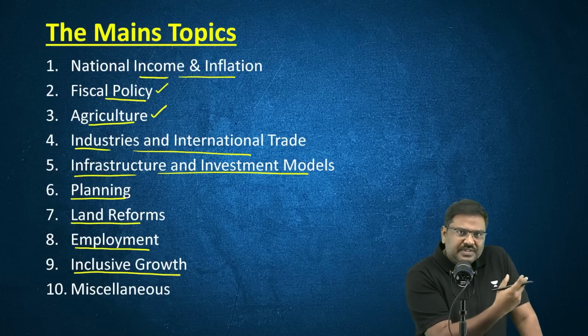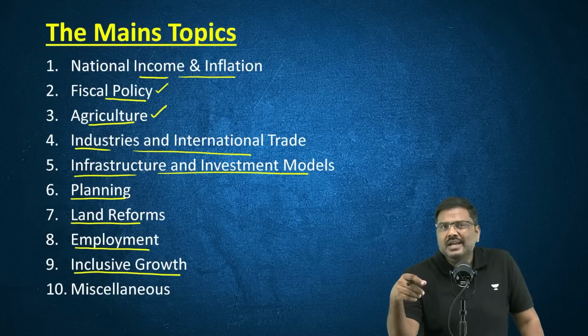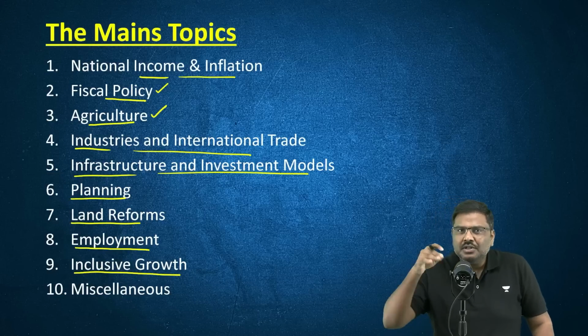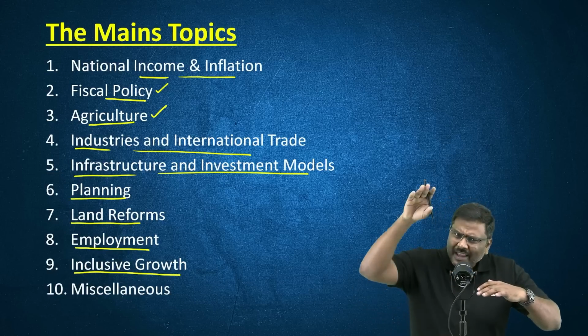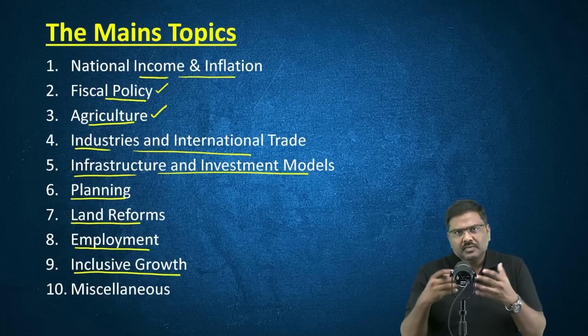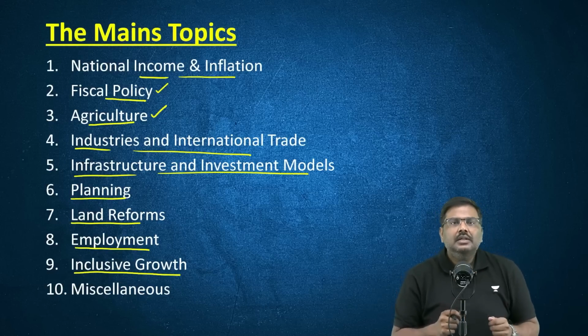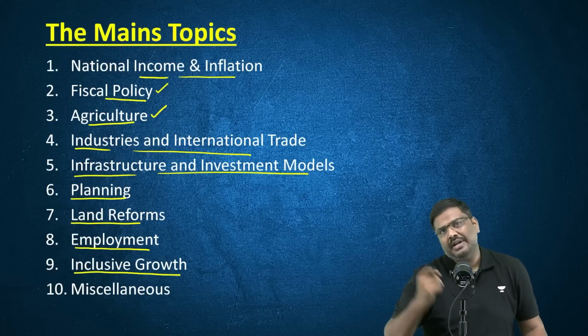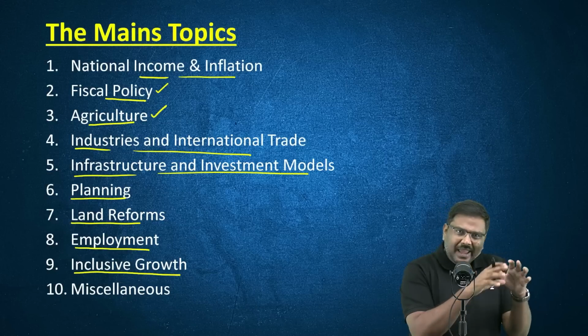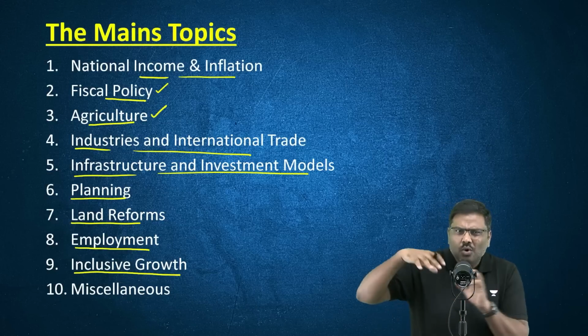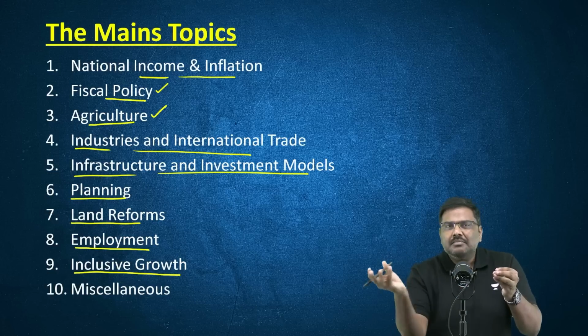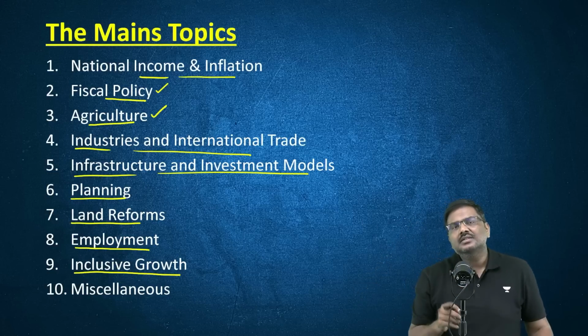In the past, we have seen questions being asked from purely current affairs. These are not the topics which will fall under any of these particular topics. For example, in one year, there was a question asked on money laundering. Does it fall under any of these particular topics? Yes, overlap is there, but you can place it under the concept of miscellaneous.